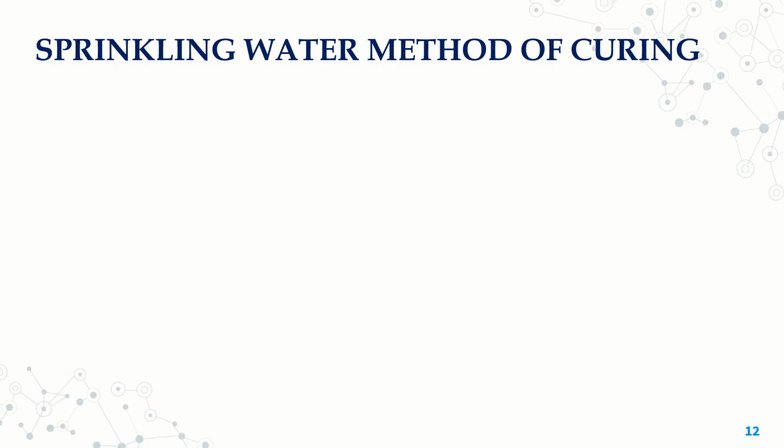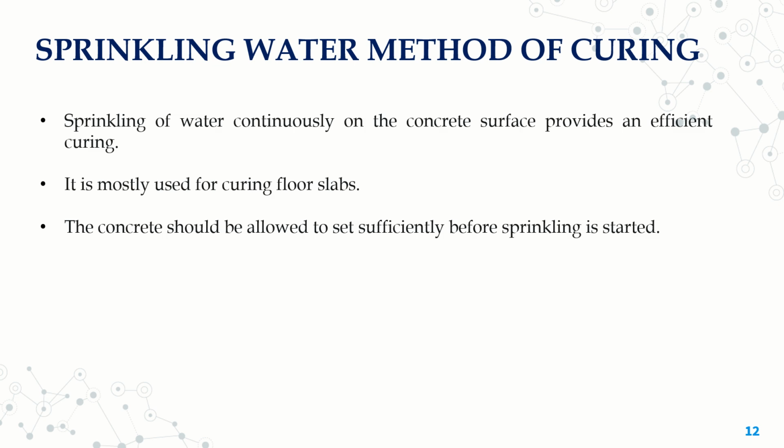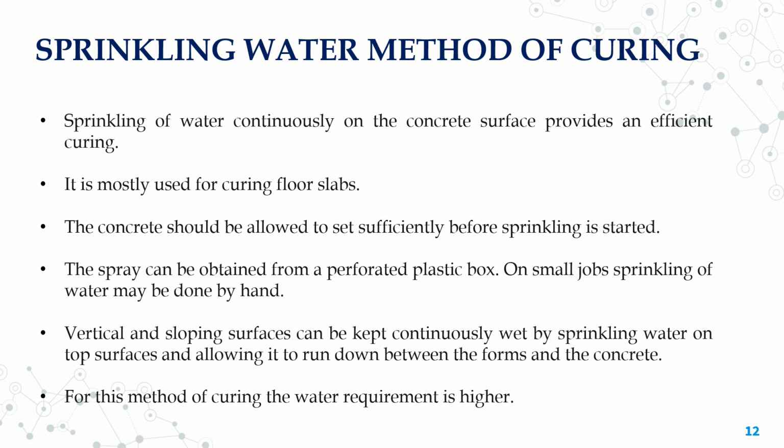The next common method, which people generally observe, is the sprinkling method. You just take a hose pipe and you start watering the concrete surface, or with the help of a bucket you start pouring water continuously, or you spray water continuously on the concrete member. It is basically most of the time used for slabs. But one has to remember that when you're sprinkling, your concrete should be sufficiently set. Set means that it should lose its plasticity, otherwise your concrete may spill off.